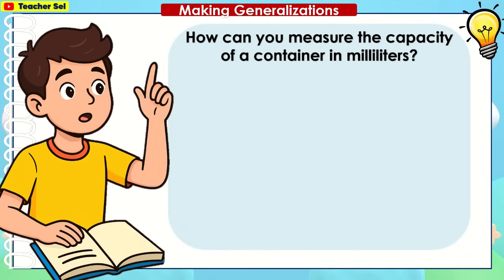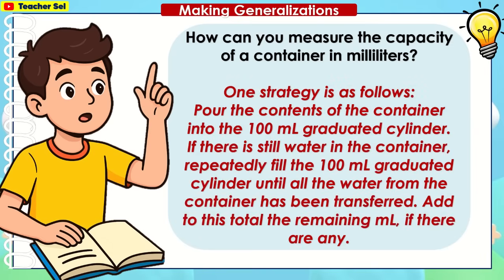How can you measure the capacity of a container in milliliters? One strategy is as follows. Pour the contents of the container into the 100 milliliters or ml graduated cylinder. If there is still water in the container, repeatedly fill the 100 ml graduated cylinder until all the water from the container has been transferred. Add to this total the remaining ml if there are any.